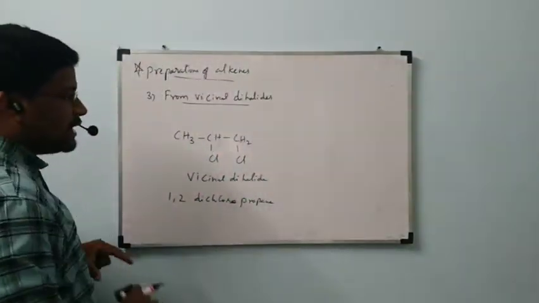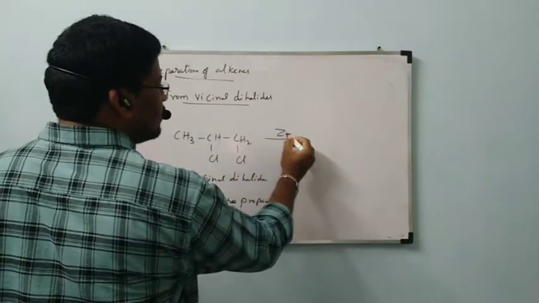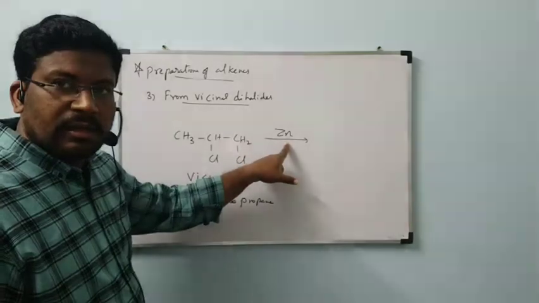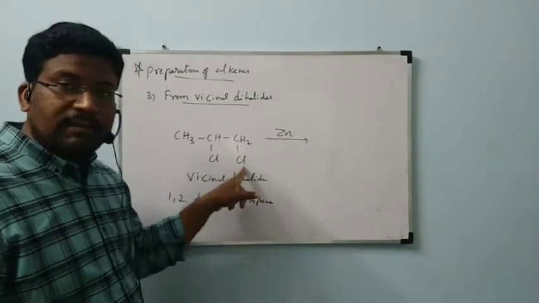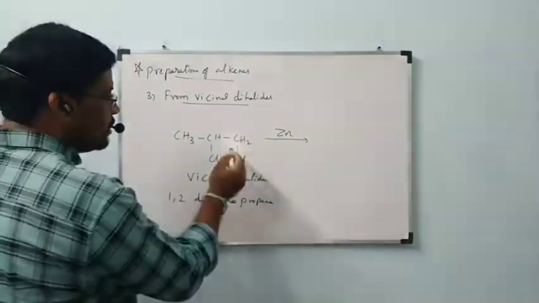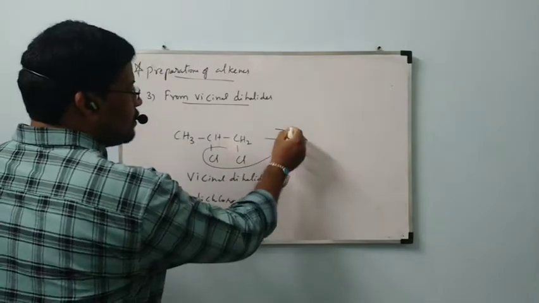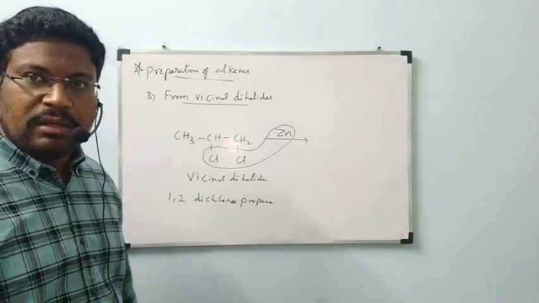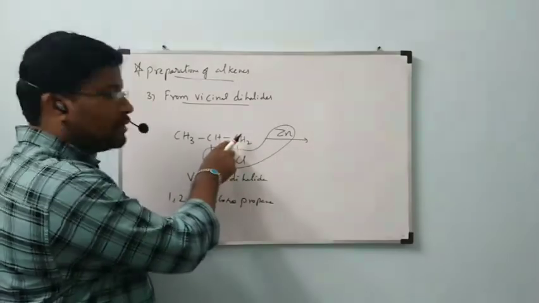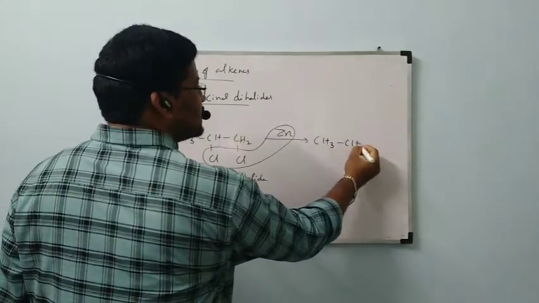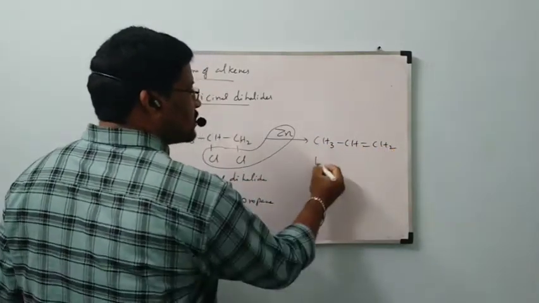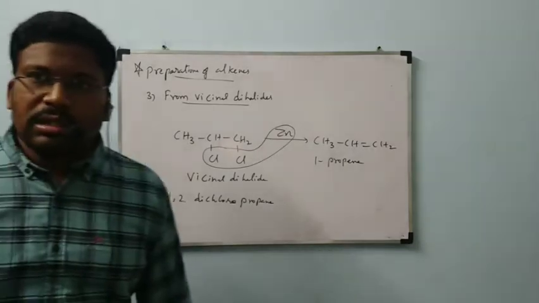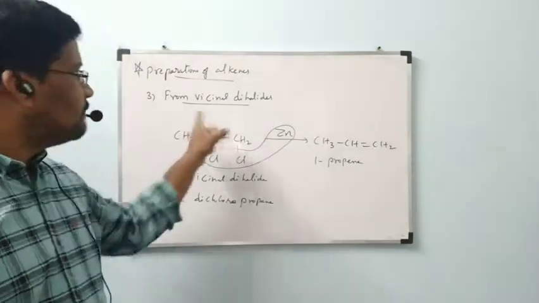Let us consider this is the vicinal dihalide. It is going to react with zinc. The zinc and these two chlorine atoms are removed as ZnCl2. Then we get a double bond between carbon and carbon. The compound formed is CH3CH=CH2. This is called 1-propene.